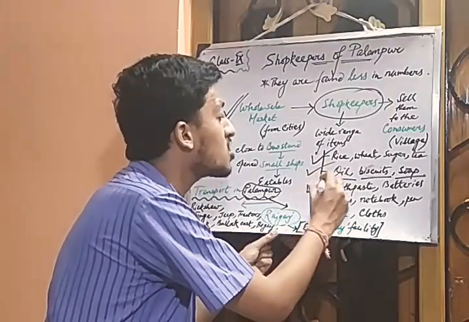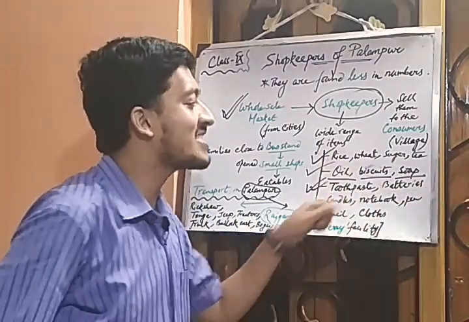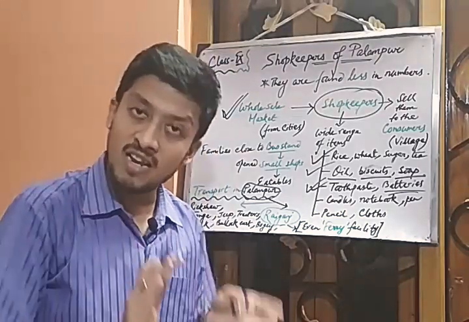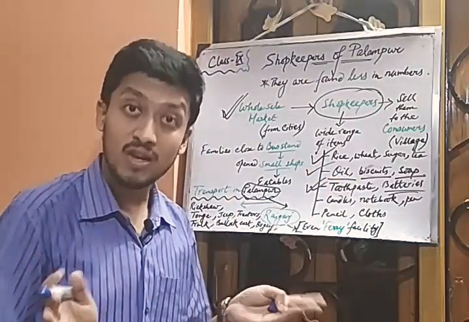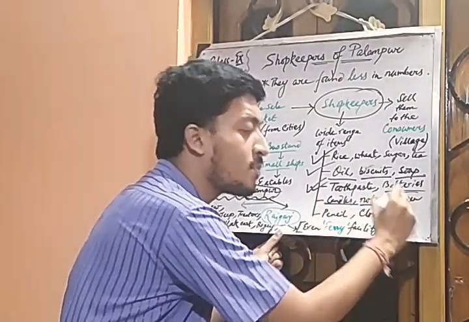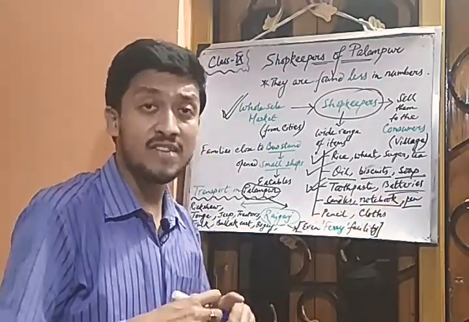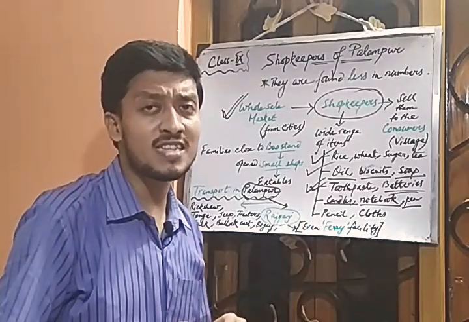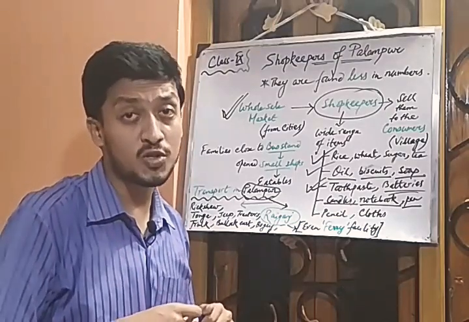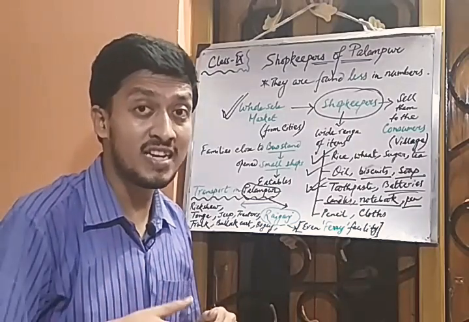The shopkeepers there even sell toothpaste, and toothbrushes will also be sold. They also sell batteries to charge different types of electronic items. It's nothing less; there are even more. There are candles, notebooks, and pens being sold in Palampur. As notebooks, pens and candles are sold, we can understand that the literacy rate in Palampur is a bit high. The children in Palampur go to school, take notebooks, use pens, and use candles at night to read, right?